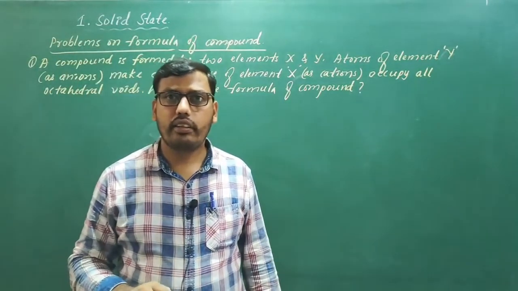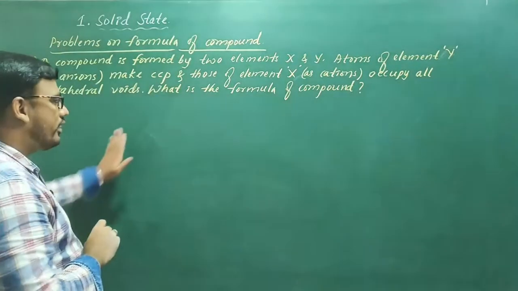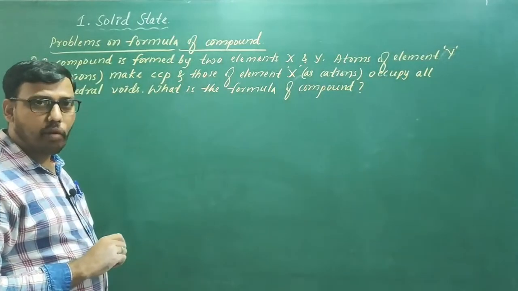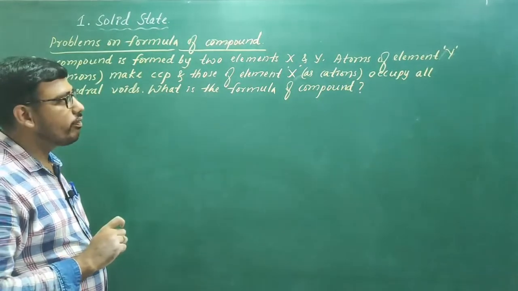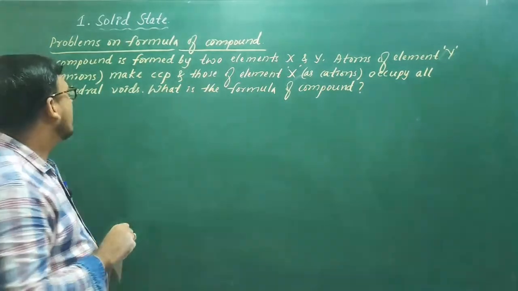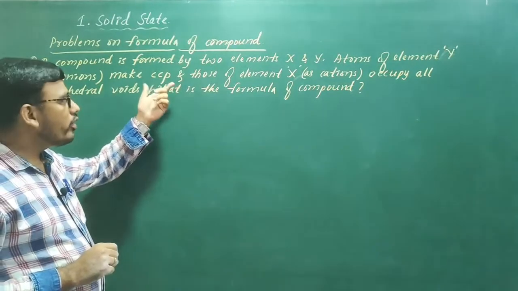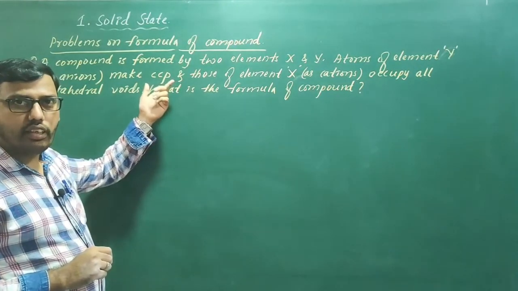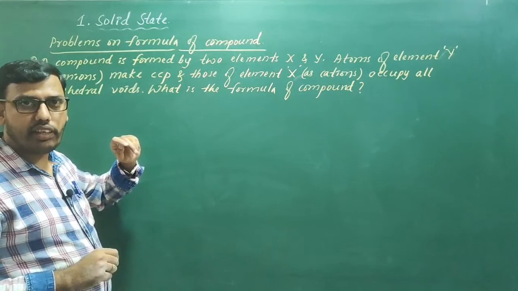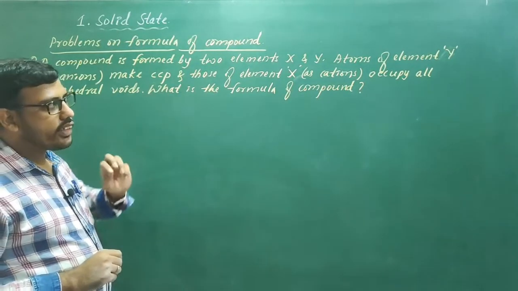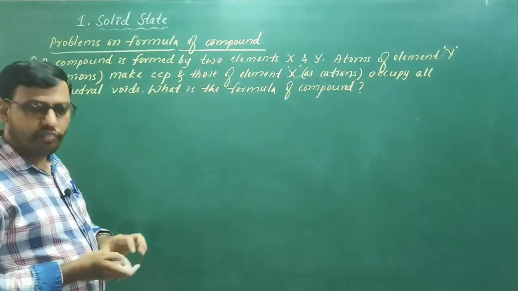Here is a problem on the formula of a compound. A compound is formed by 2 elements. Generally, whenever such problems are given, the different elements present in that compound are given first. Atoms of element Y as anions make CCP. The arrangement is given, and you have to find out the arrangement. It is important, because that gives how many close packed atoms are present. And those of element X as cations occupy all octahedral voids. What is the formula of the compound?